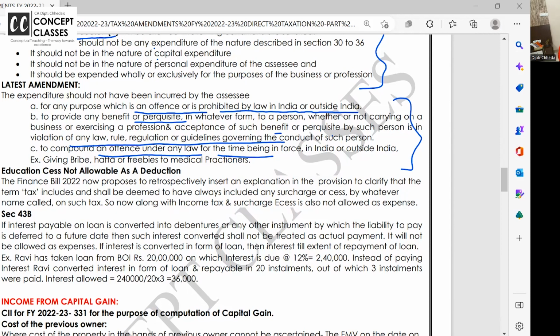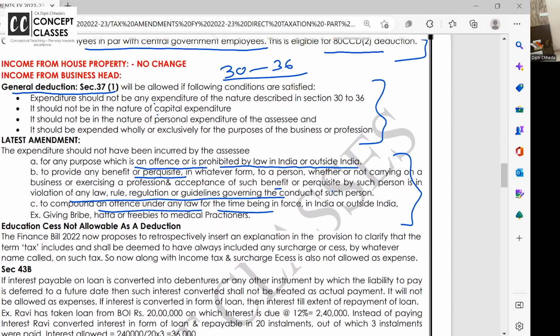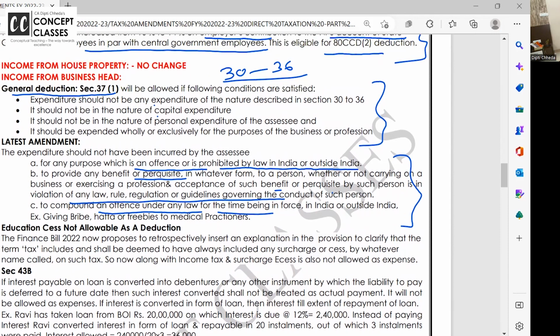So what you are trying to do is compound the offense by patching up the offense, which is actually illegal, by giving this. Okay. So that is not allowed. In short, 37(1) says, one line answer: any expense which is illegal under other laws is not allowed as business expenditure under section 37(1). That's all.